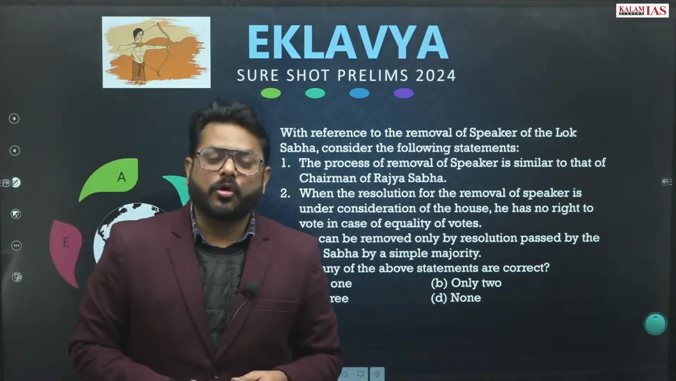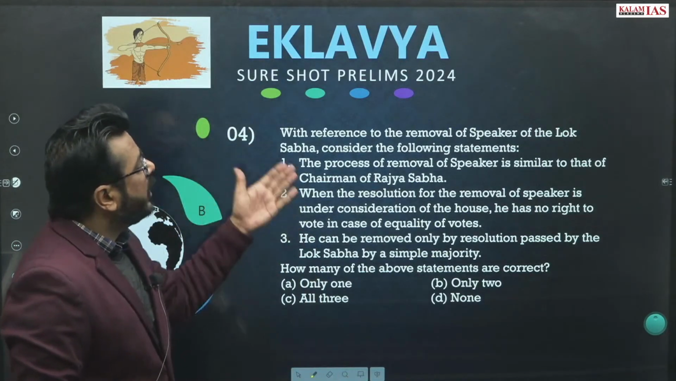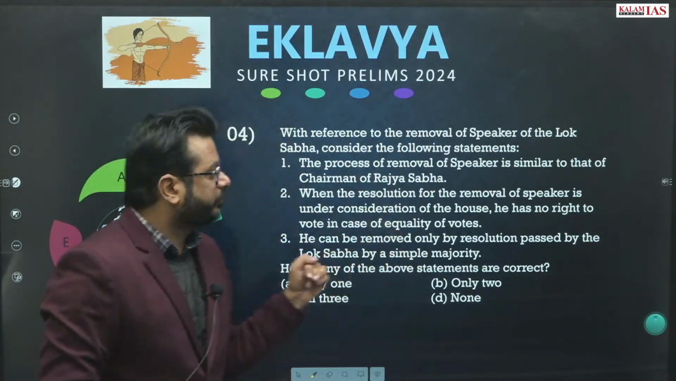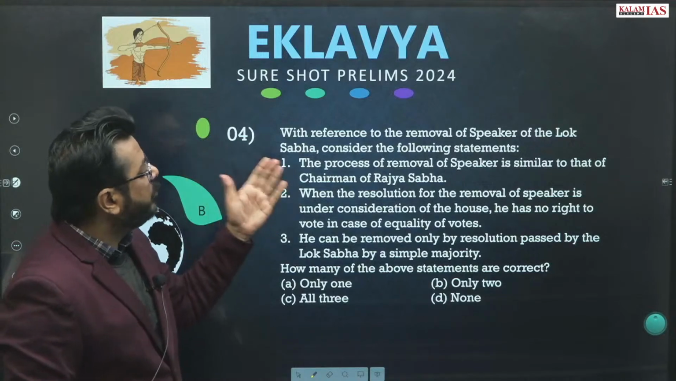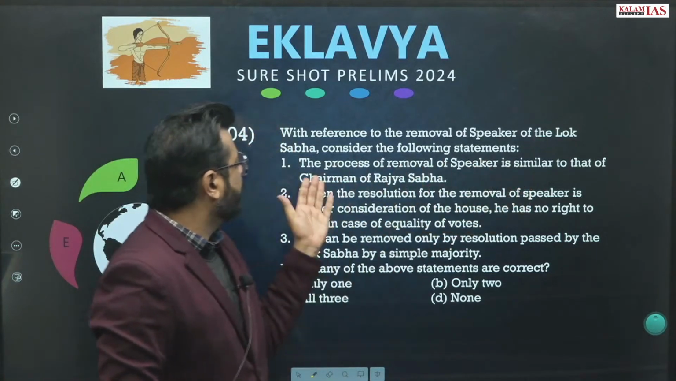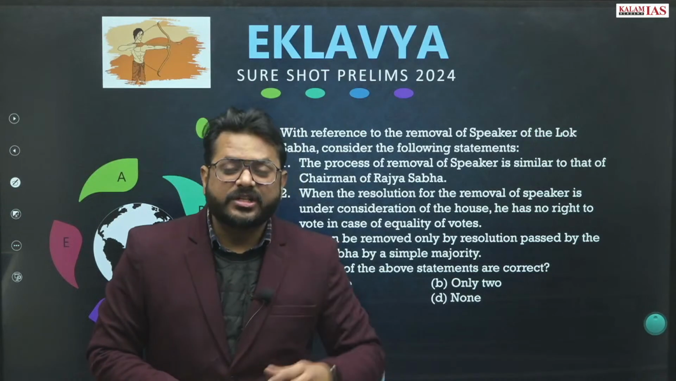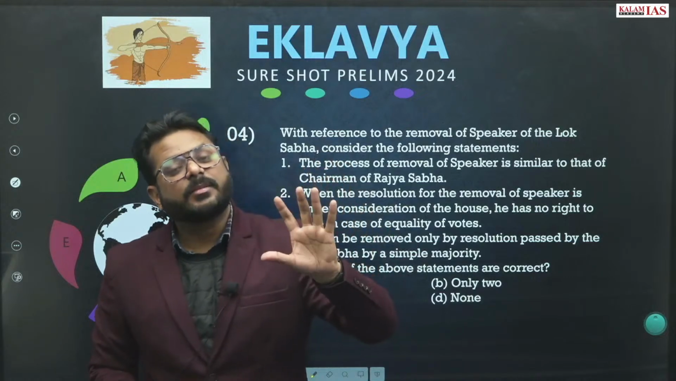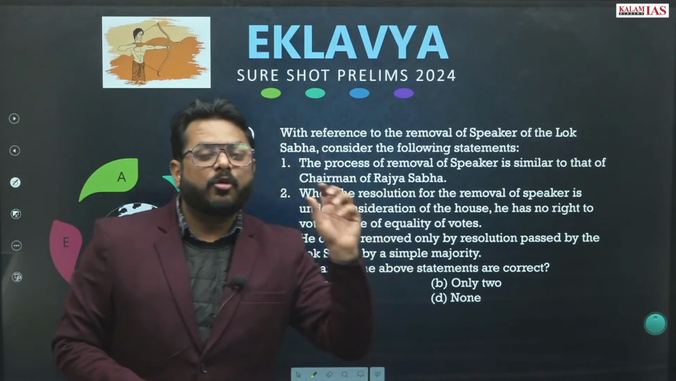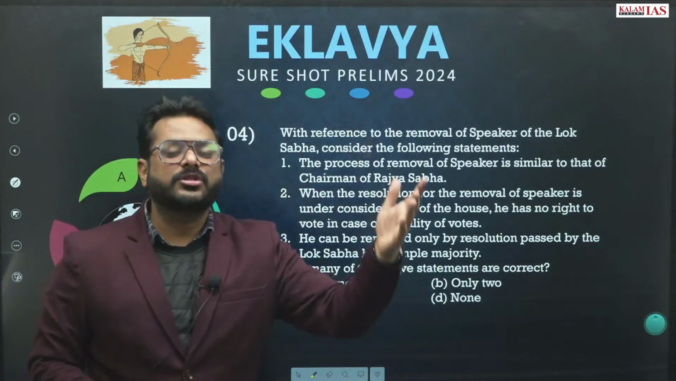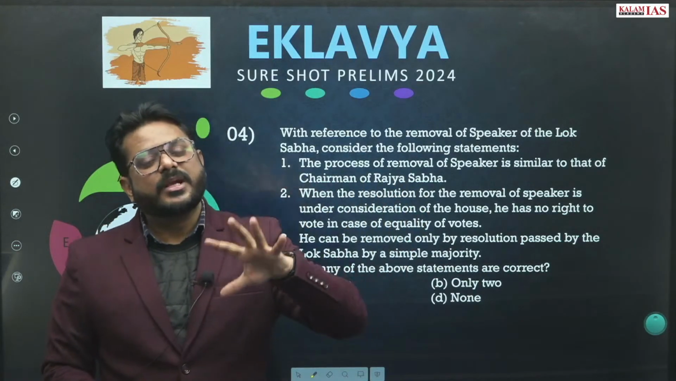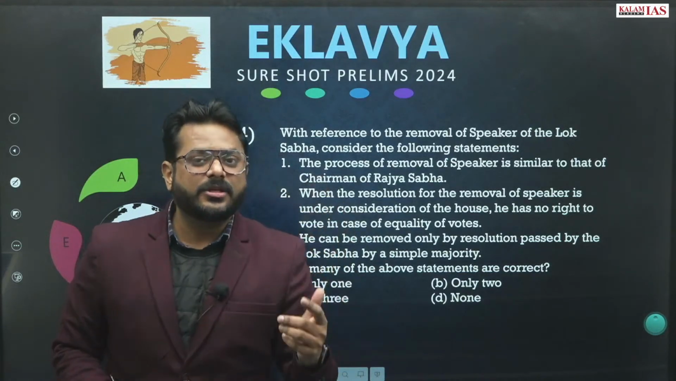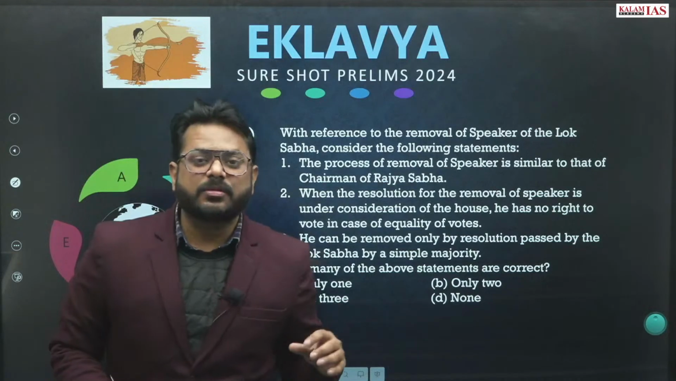Question number 4. With reference to the removal of the Speaker of the Lok Sabha, consider the following statements. The process of removal of the Speaker is similar to that of the Chairman of the Rajya Sabha. No. The Chairman of the Rajya Sabha is the Vice President of India, and for removal of the Vice President there is a different procedure. A resolution has to be passed in the Rajya Sabha first, through an effective majority, then it has to be accepted by the Lok Sabha through